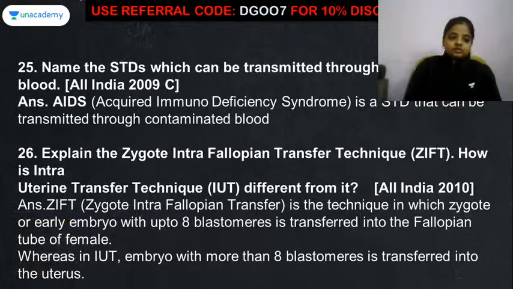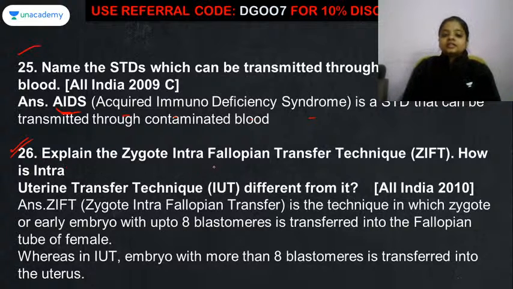Now question number 25. Name the STDs which can be transmitted through contaminated blood. The most common STD that can be transmitted with contaminated blood is AIDS, that is acquired immunodeficiency syndrome. Now question number 26.